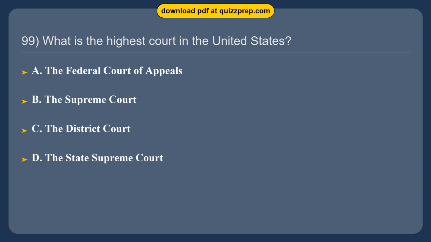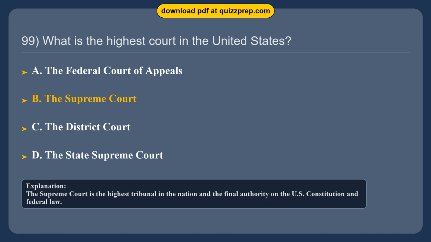Question 99. What is the highest court in the United States? Option A, the Federal Court of Appeals. Option B, the Supreme Court. Option C, the District Court. Option D, the State Supreme Court. The correct answer is option B, the Supreme Court. The Supreme Court is the highest tribunal in the nation and the final authority on the U.S. Constitution and federal law.